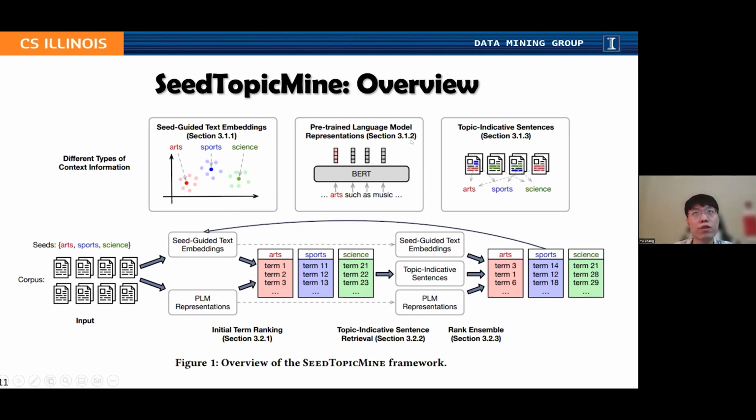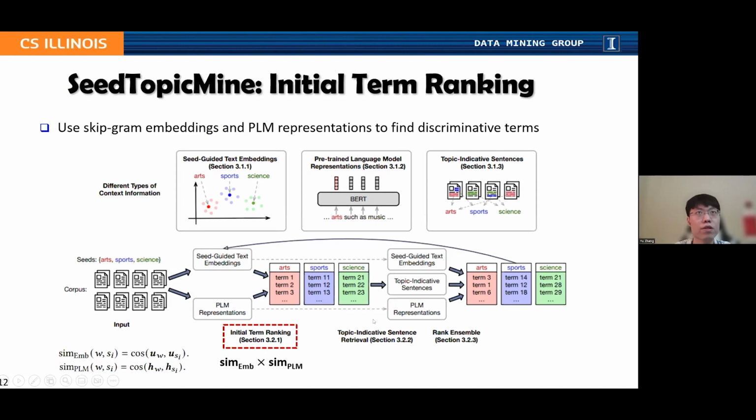So to jointly utilize these three things, we propose an iterative framework, which consists of three stages. During the first stage, topic indicative sentences are not available. So we just use seed-guided text embeddings and the pre-trained language model representations to find those initially highly ranked terms.